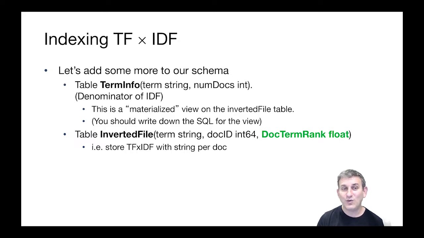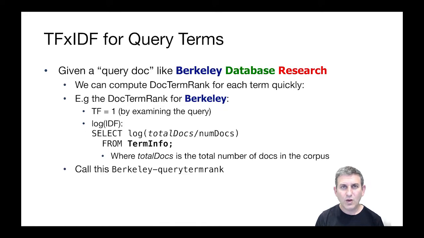And as an exercise in SQL, you should write down the SQL for that view, okay? I kind of gave it away. Meanwhile, we're going to extend our inverted file table with an additional column, the doc term rank, which is the TF-IDF corresponding to that term doc ID pair. We're going to do that for every term doc ID in our inverted file table. So we'll have that value at hand when we're doing query processing. We have an expanded schema for the documents, but we still have to compute the TF-IDF for queries as they come in. So given a query doc, like a query Berkeley database research, we can compute the doc term rank for each term quickly.